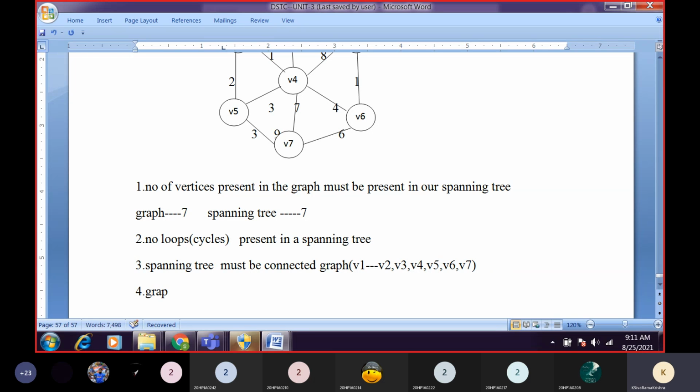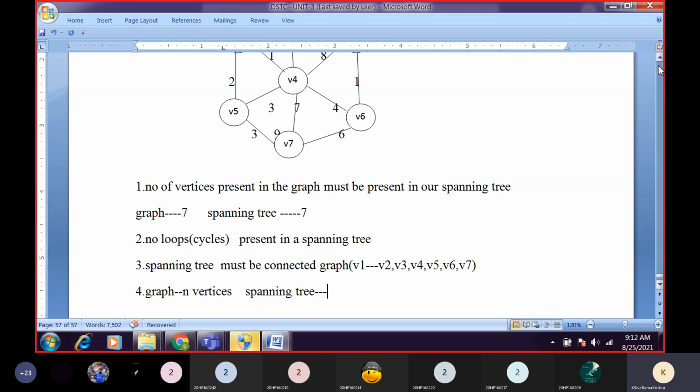Suppose in a graph we have n vertices. Then how many vertices are present in a spanning tree? How many vertices must be present in a spanning tree?